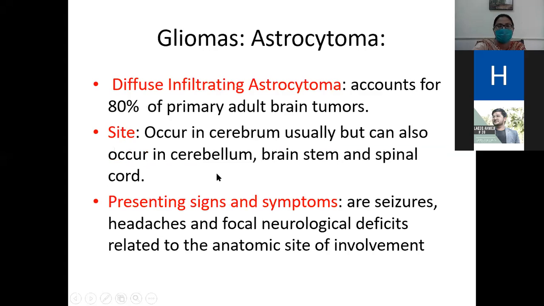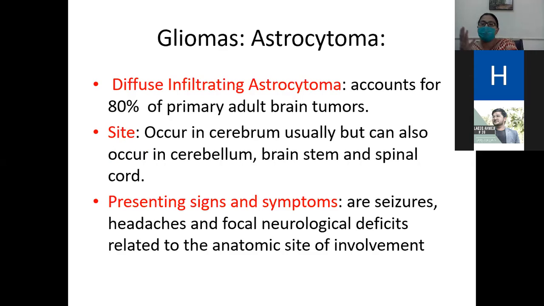So, beta, diffuse infiltrating astrocytoma means, keep it in your mind that there are different types of astrocytomas, maybe the diffuse type or maybe the localized type. Okay, we are discussing now about the diffuse infiltrating astrocytoma, in which the tumor is infiltrating into the surrounding brain parenchyma. It accounts for about 80% of the primary adult brain tumor.